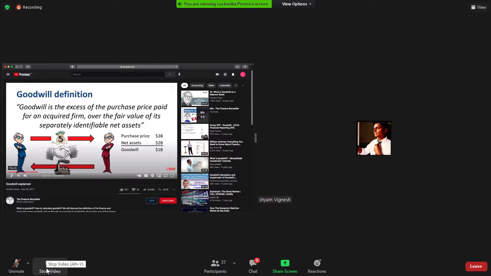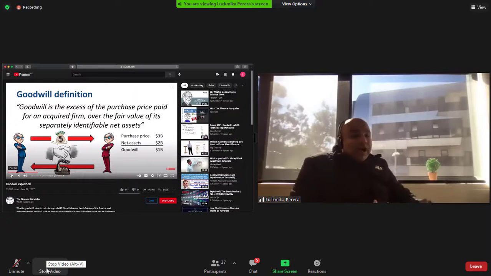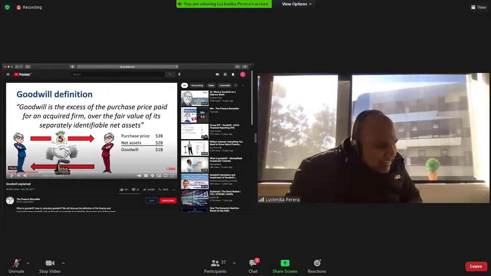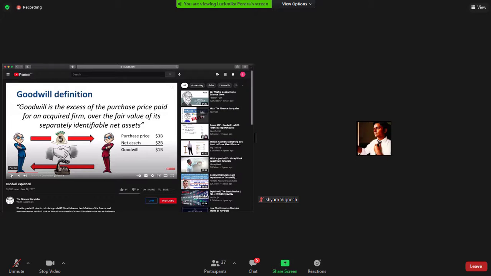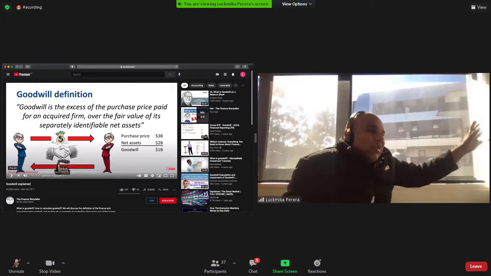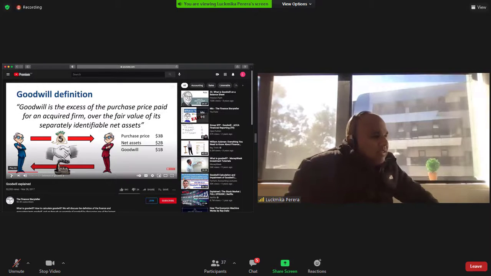Some of the teams will buy players. Yes, of course. I thought you were talking about an initial public offering, but you're talking about the cricket. Yes, that is a good point. That is what you call purchased goodwill. You buy a player, and you're paying above and beyond, so the difference between what he is really worth and what you're paying is considered goodwill. Very good. So now you understand the difference between intangible assets and goodwill.